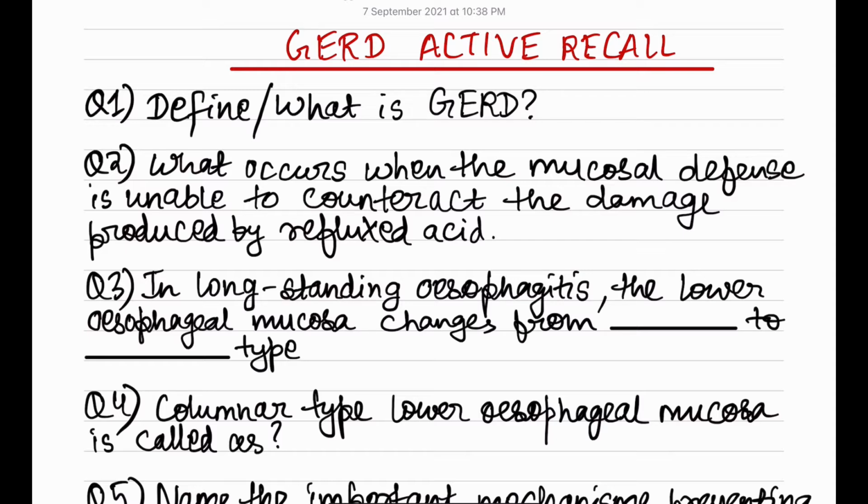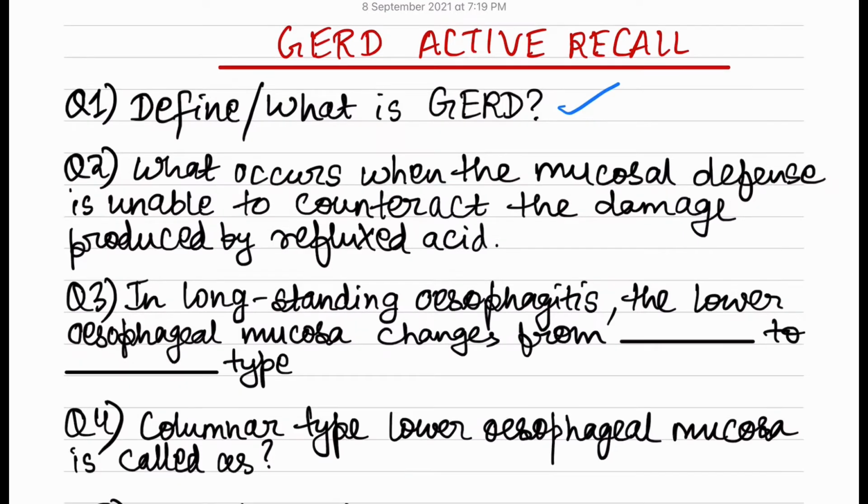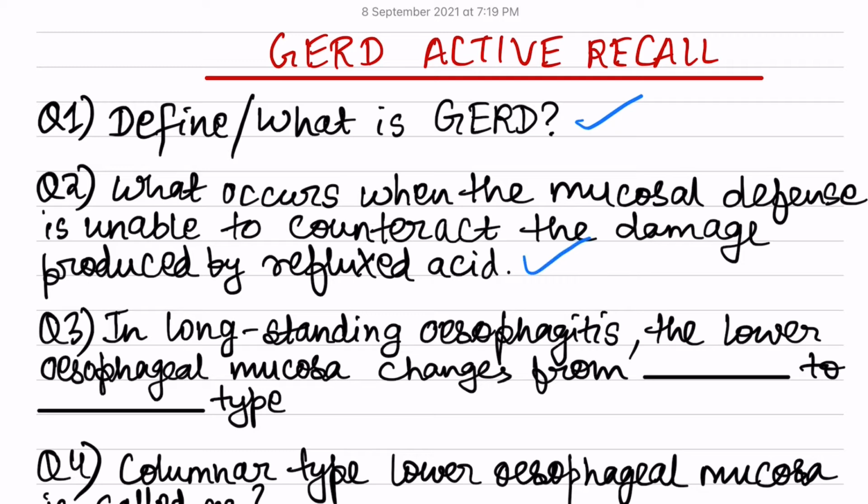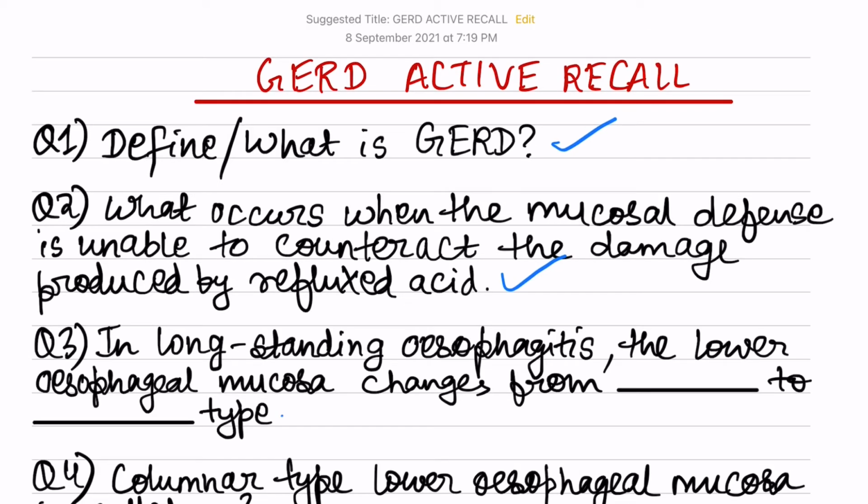So here we go. First question is, define gastroesophageal reflux disease, or what we can say, what is gastroesophageal reflux disease. Then we have, what occurs when the mucosal defense is unable to counteract the damage produced by the reflux acid in gastroesophageal reflux disease. In long-standing esophagitis, the lower esophageal mucosa changes from dash to dash type.